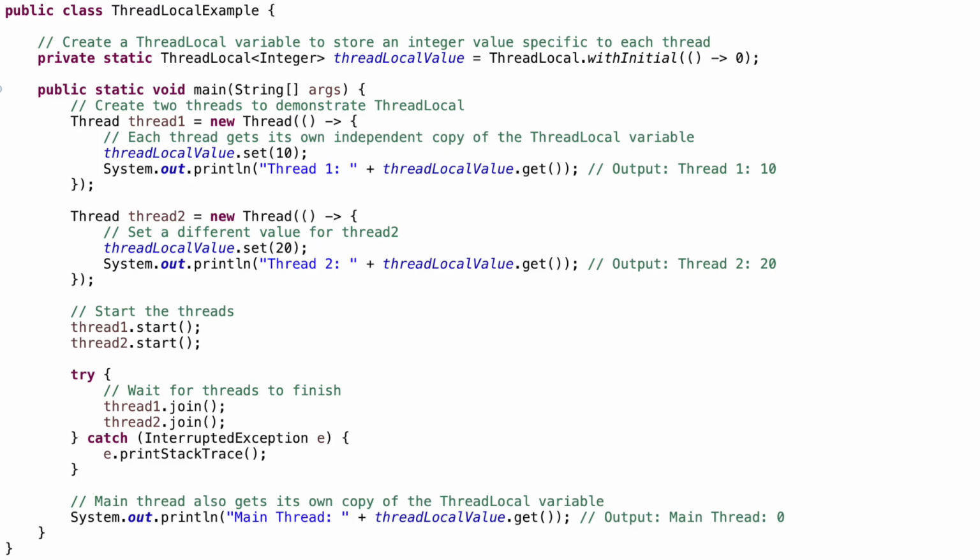We have started the threads with thread1.start and thread2.start, and then we have joins as well, which means that first thread 1 will complete and then thread 2 will complete. The output here is going to be thread 1 returning 10 and thread 2 returning 20. But when we use the main thread, which is at the bottom, it is going to fetch the very basic initialized value, which was 0. Alright, now where you can use it. This is useful for storing data that is unique to a thread, such as I have already told you, the basic use cases are DB connections and user session data. So you can use ThreadLocal in that case.